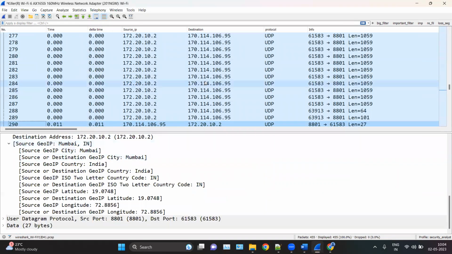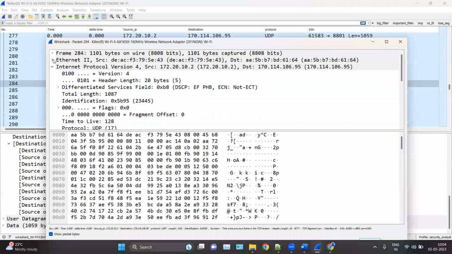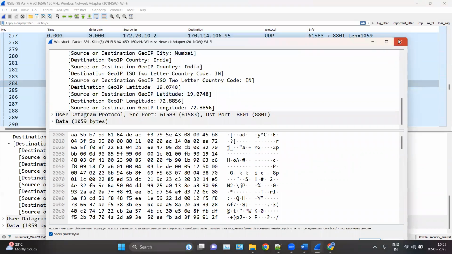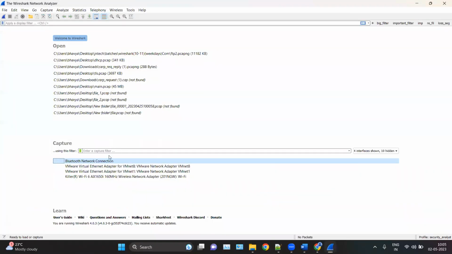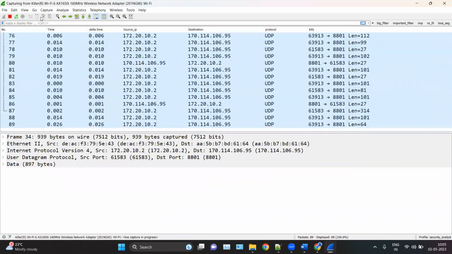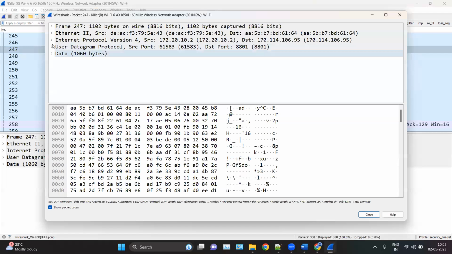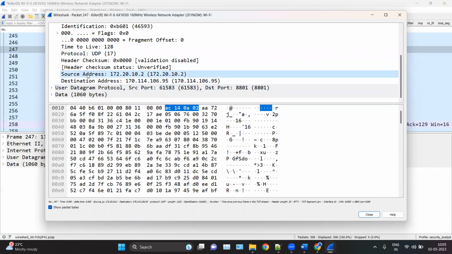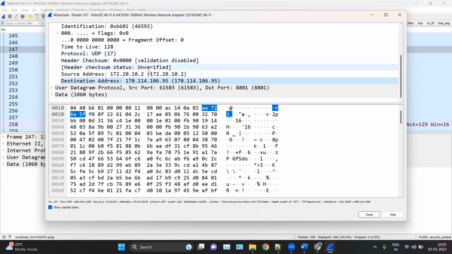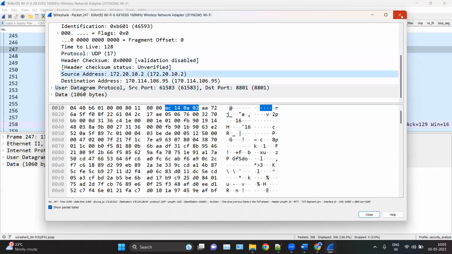So when you look from here, now you will see in the IP layer, let me restart the Wireshark. So in the IP layer, you can see we don't have much information. You can see the source address, which is the source IP, and the destination address, which is the destination IP, and that's it. We don't have any location information, like where the connection is arising from, like the country, the city, etc. That is not displayed by Wireshark because it is not in the database of Wireshark.